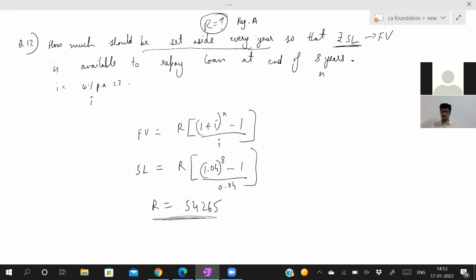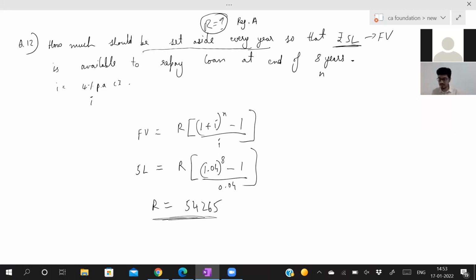See, if you have doubt in this chapter, please don't keep it with yourself. Any sum, any question, if you're getting doubt, annuity regular, annuity due, you can ask. Even if you have doubt in calculation, you can ask, because this chapter, time value of money, is very important.